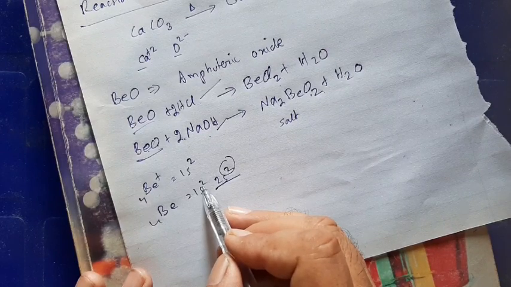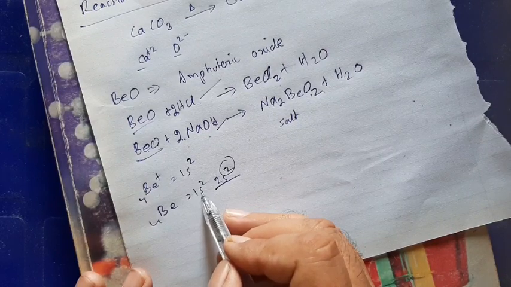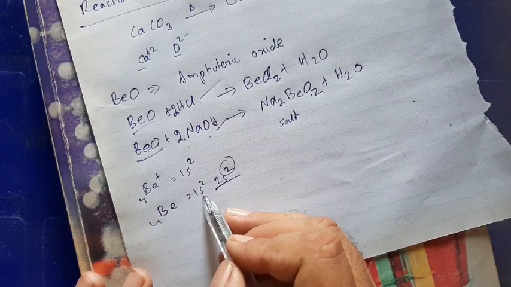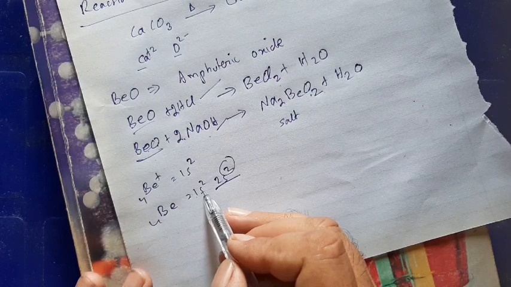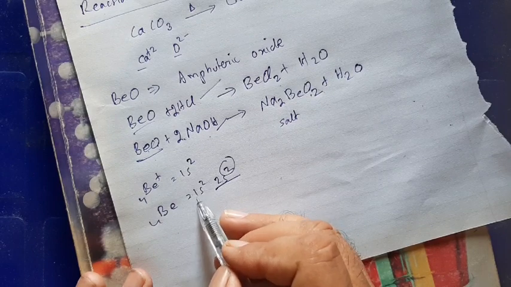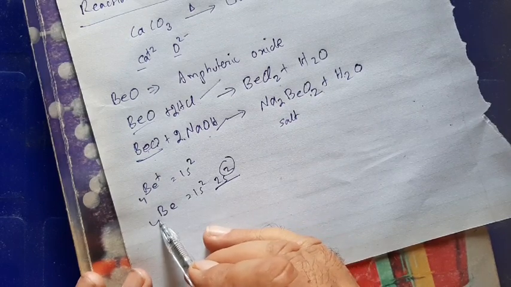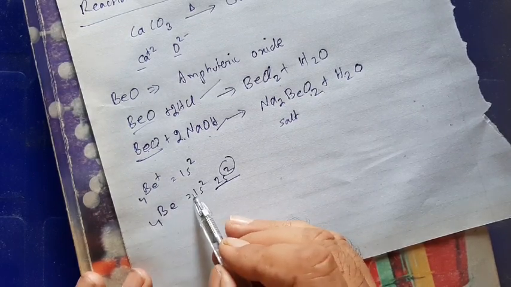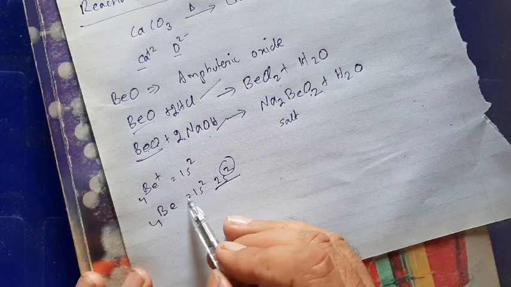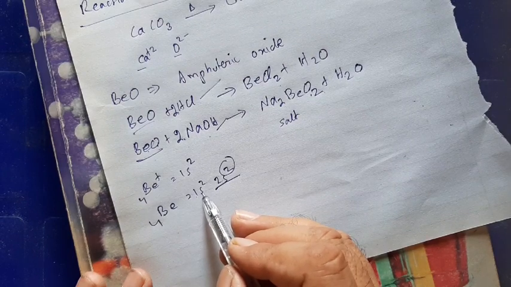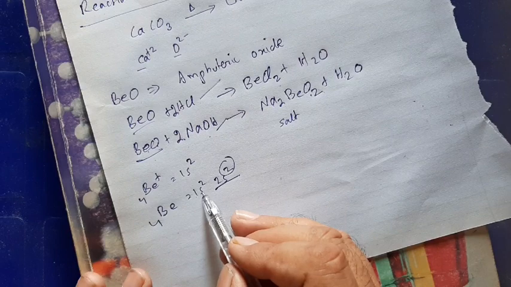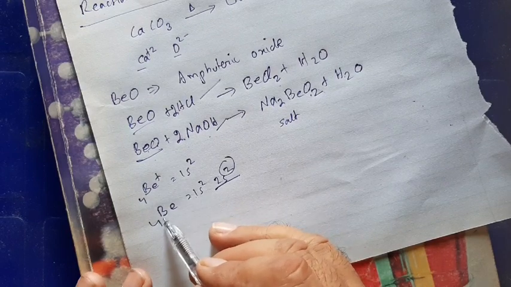Now the first shell, that is 1, comprises only subshell s, which consists of only one orbital. Now this s orbital is attracted by 4 protons. There is no intervening shell between these 1s electrons and the protons of the nucleus.